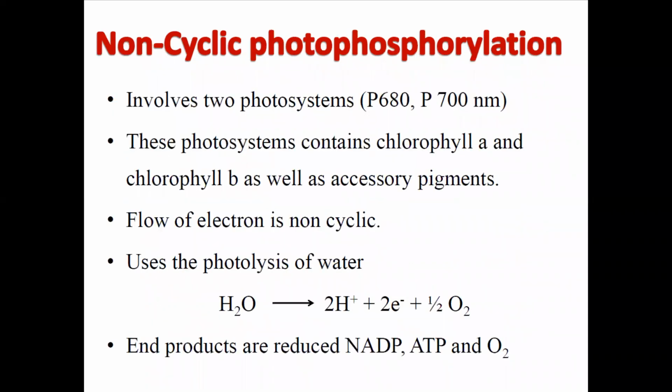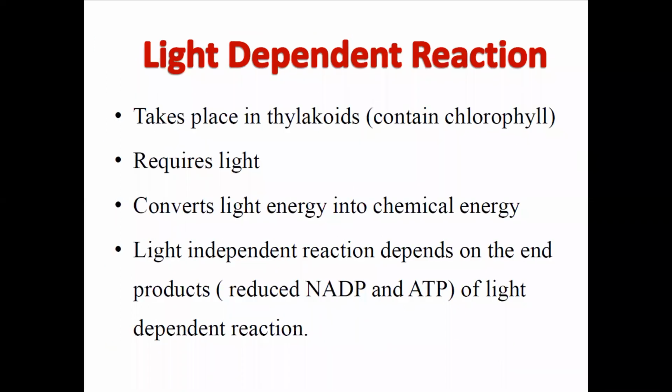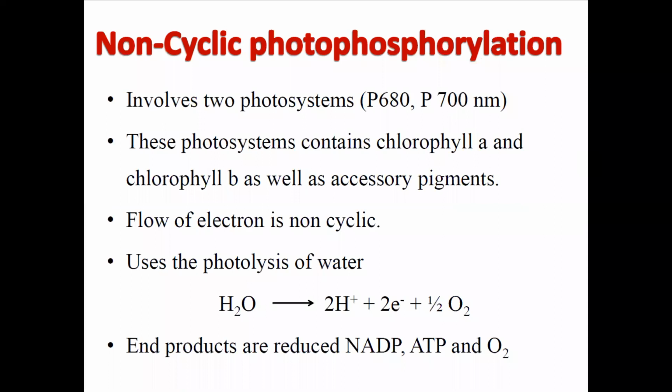Now, what is non-cyclic phosphorylation? There are cyclic phosphorylation and non-cyclic phosphorylation. First of all, I will discuss the non-cyclic. It involves two photosystems, which measure the wavelength and tell you the composition. There are two photosystems: photosystem 1 and photosystem 2, that is P680 and P700 nanometer.